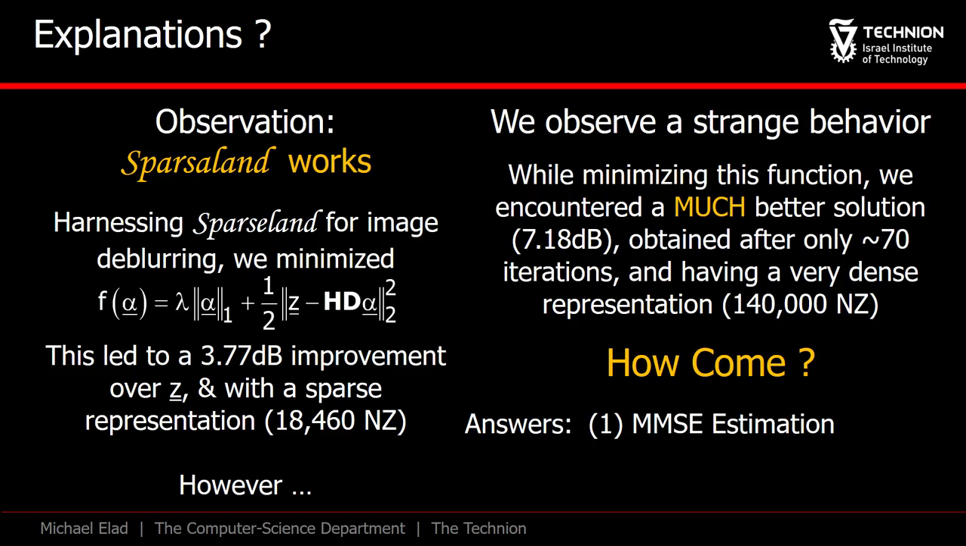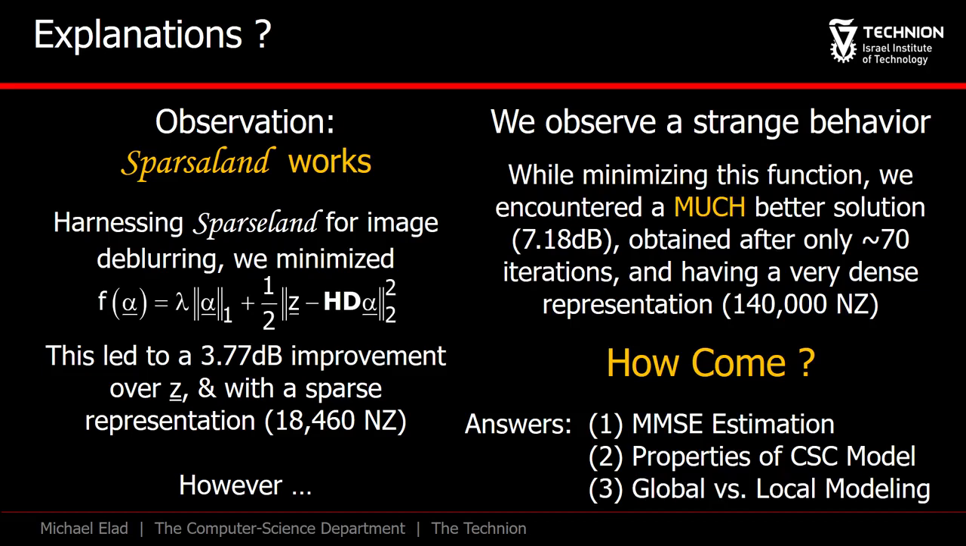First, we will see in a following chapter that dense representations do emerge sometimes as better, being connected to the minimum mean squared error estimation. Another explanation refers to the connection to a special case of the SparseLand model, the CSC. We will not have time in this course to discuss the convolutional sparse coding model, CSC for short. As it turns out, everything we did here is closely related to this CSC, for which things behave differently. A third explanation for what we have seen has to do with global versus local modeling. We will get a taste of this issue in a later chapter when we discuss image denoising.